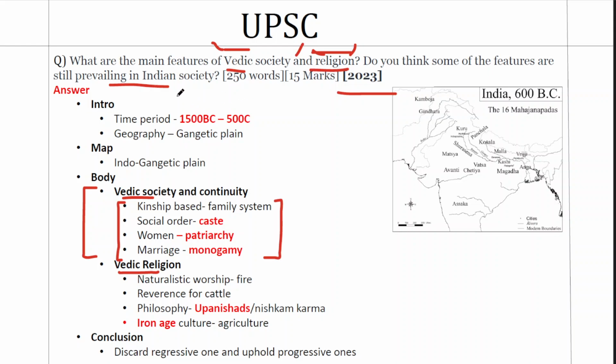Now in the introduction, we are placing this period in its correct time period, which is from 1500 BC to 500 BC. So the first 500 years belong to the early Vedic period or Rig Vedic period, and the second 500 years belong to the later Vedic period.